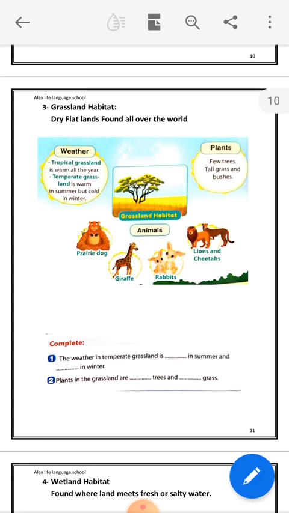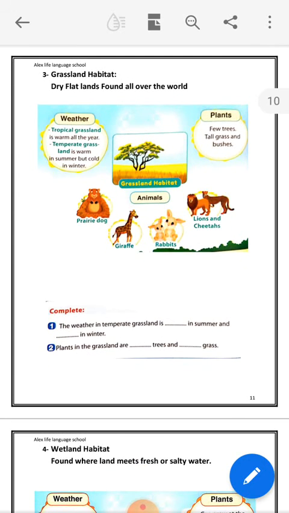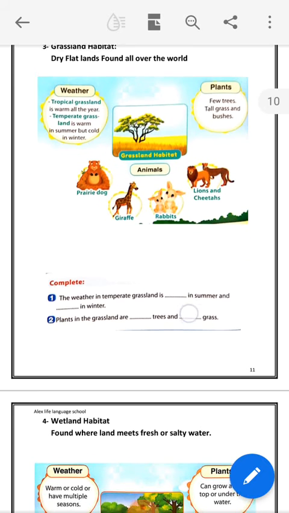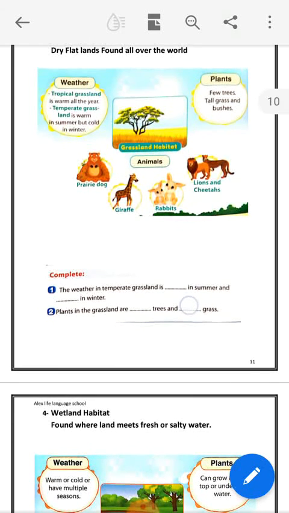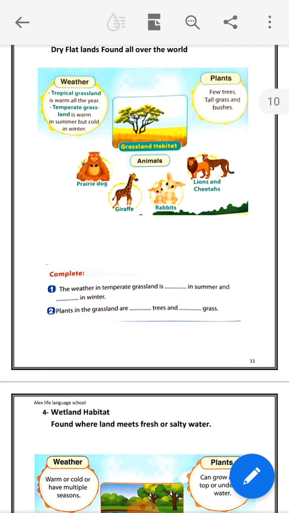Grassland habitat is dry, flat land found all over the world. Like what? Like here in Egypt, we have large areas of grassland. So is grassland only in neutral weather? No. It may be tropical grassland if it is found near the equator, and temperate grassland if it is found in neutral weather like here in Egypt.